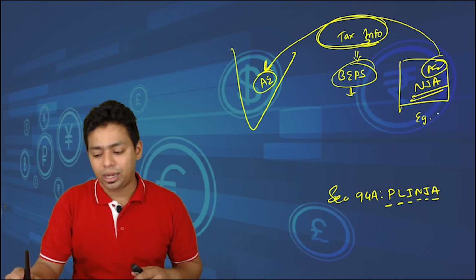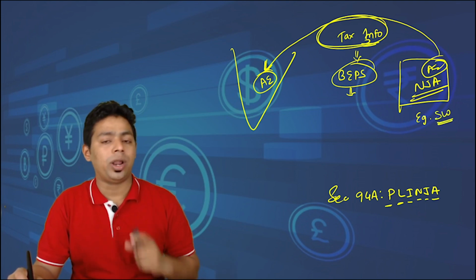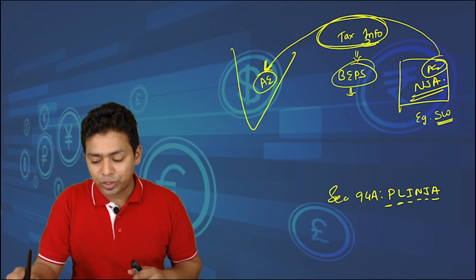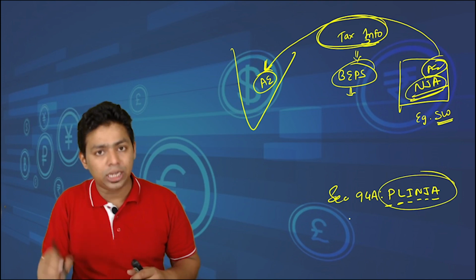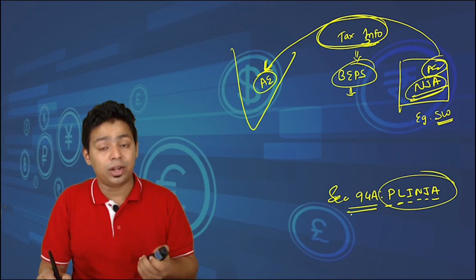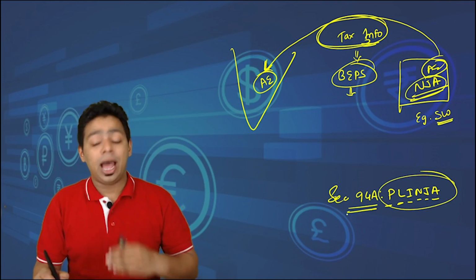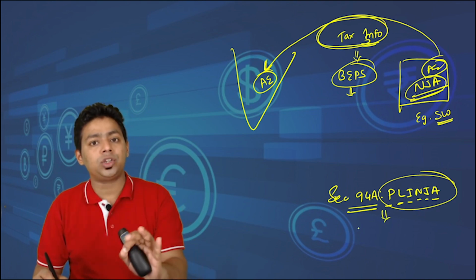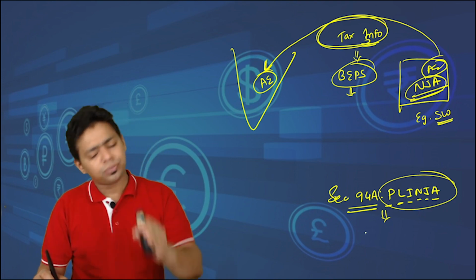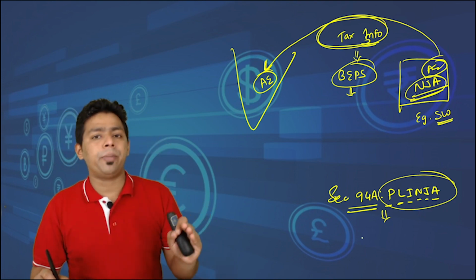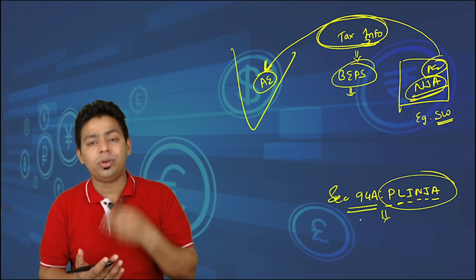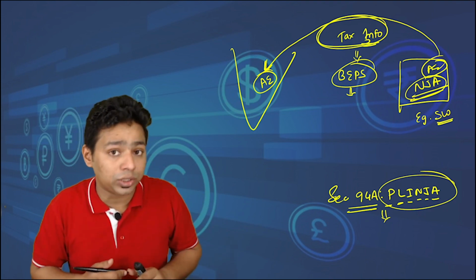We threatened Switzerland that if they don't give us the data of Indians who have a bank account in Switzerland, then we will declare Switzerland a notified jurisdictional area, and any person located in Switzerland will become PLINJA. If that happens, then the provisions of section 94A will attract, which are very stringent, my dear friend, and definite scrutiny. If you are doing a transaction with PLINJA, there will be a definite scrutiny and inquiry in your case. It is bound to happen. There is no escape route. They will go into detail about why you have done the transaction with a person located in a notified jurisdictional area.